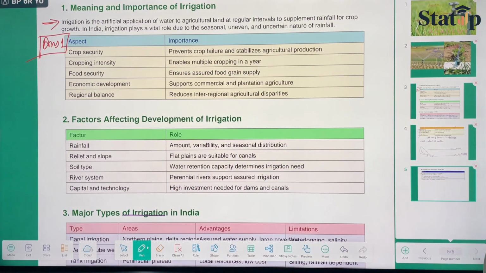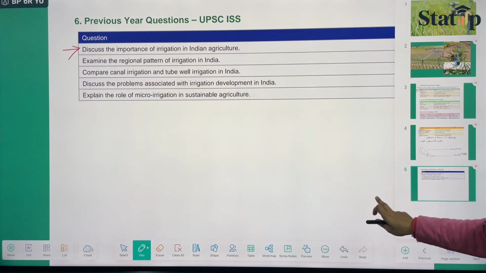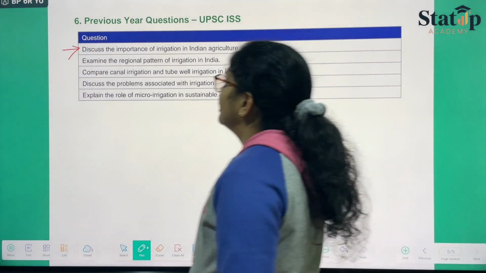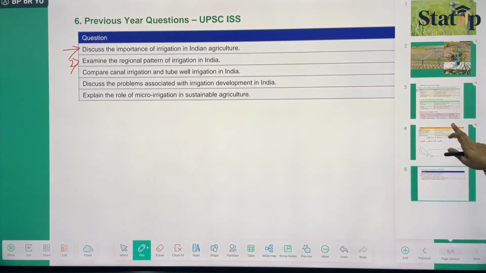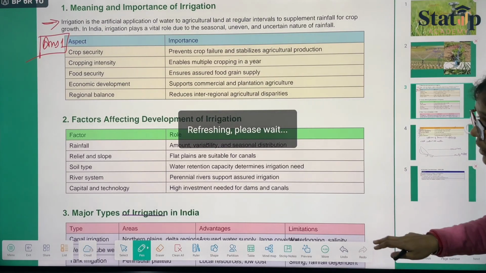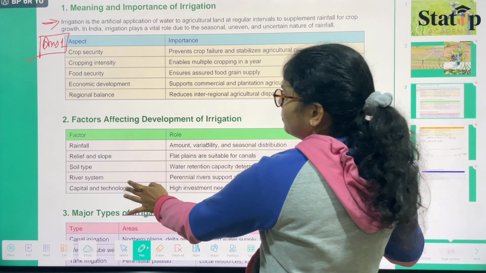Coming on to the next question. Next question says, examine the regional pattern of irrigation in India. For regional pattern of irrigation in India, we have major types of irrigation in India along with their areas.